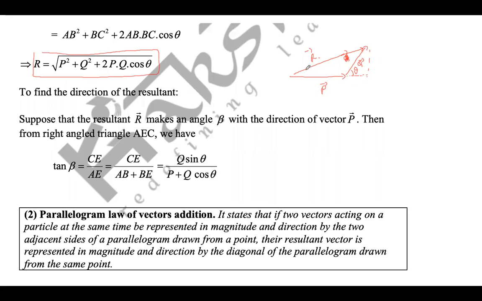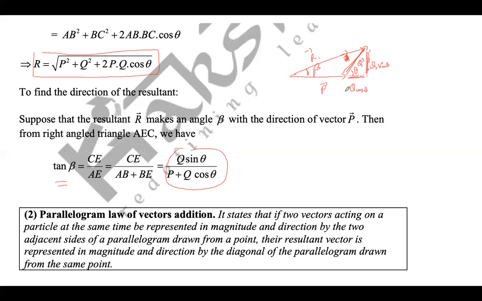And the angle between the resultant and the original P vector, let's say this is beta. So tan beta will be equal to Q sine theta divided by P plus Q cos theta. This is Q sine theta, and this is Q cos theta.